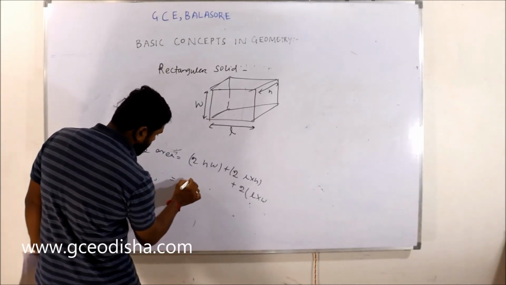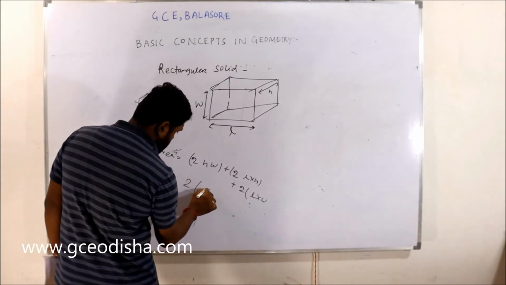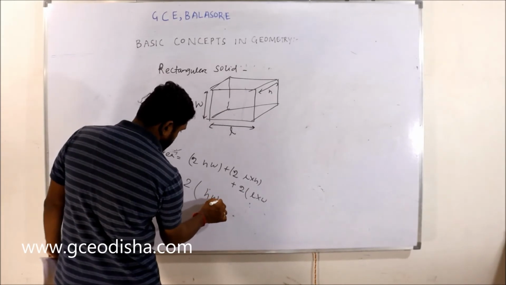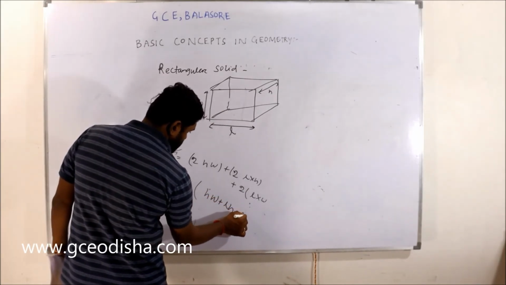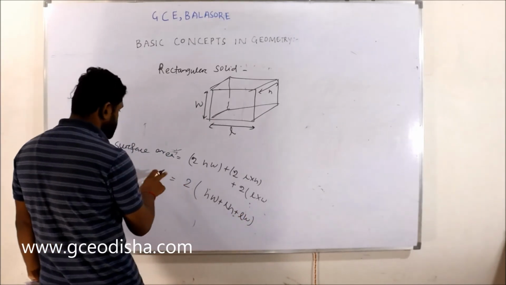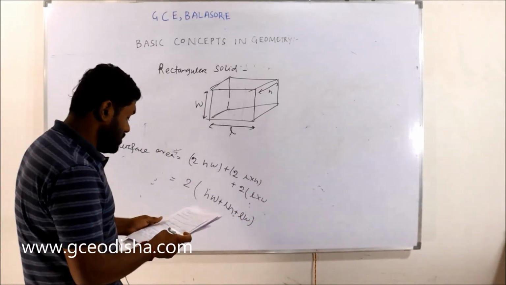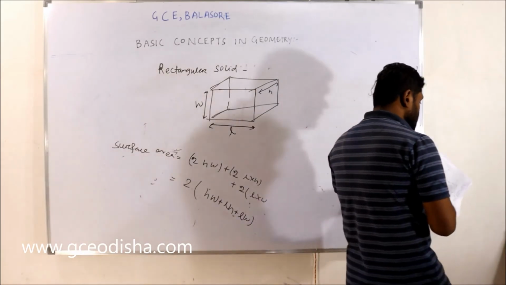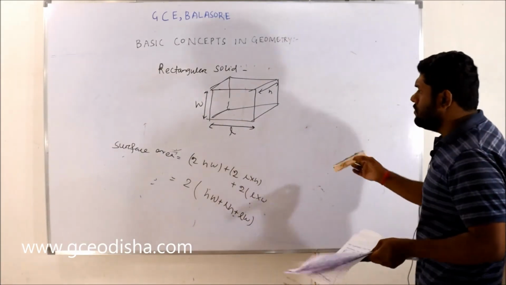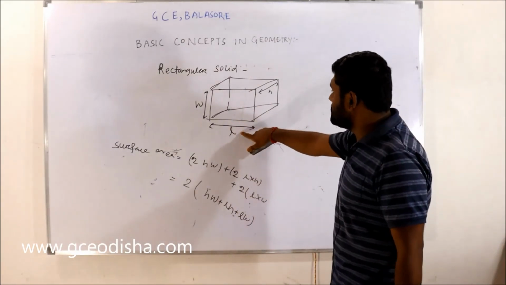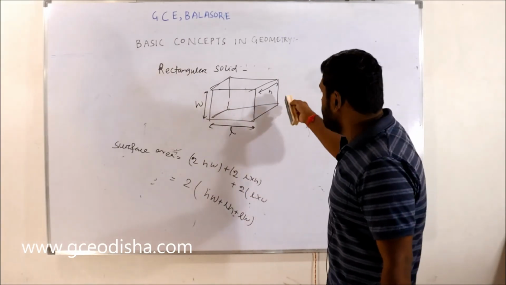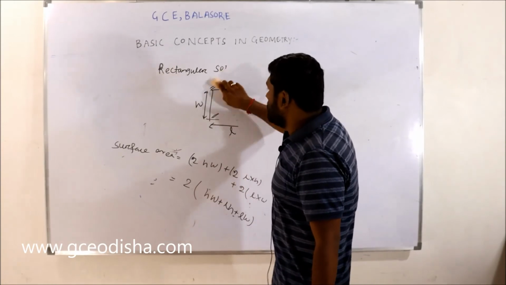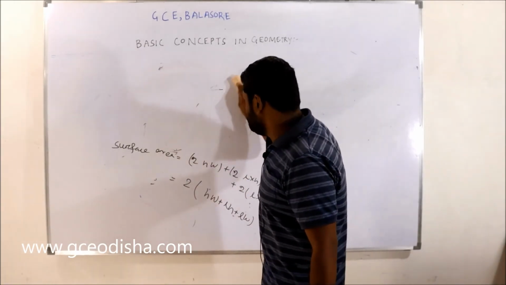If you take 2 common from all three, then it is 2 times height into width plus length into height plus length into width. This is the surface area of the rectangular solids, right? The same thing, if given like this 10, 5 and so on, you put it in the formula and you can find the surface area.